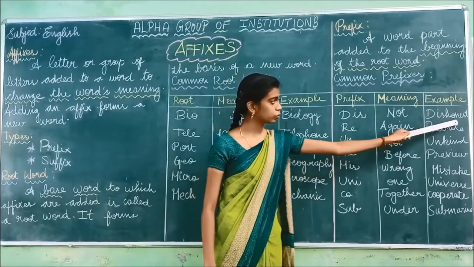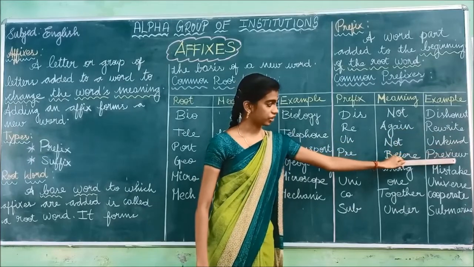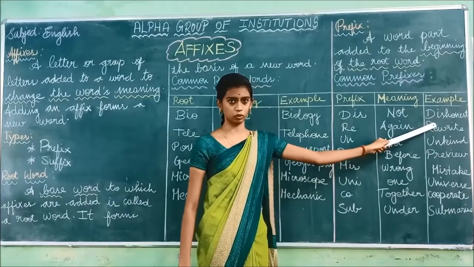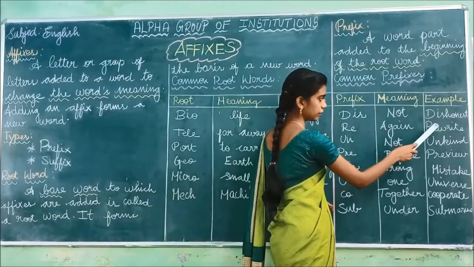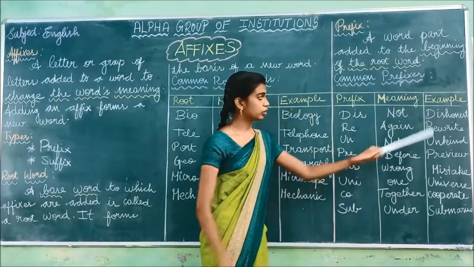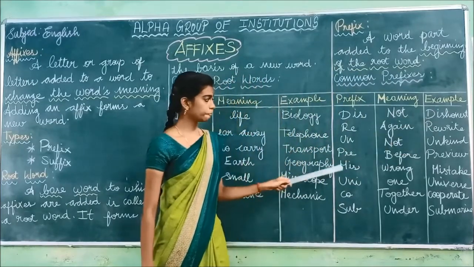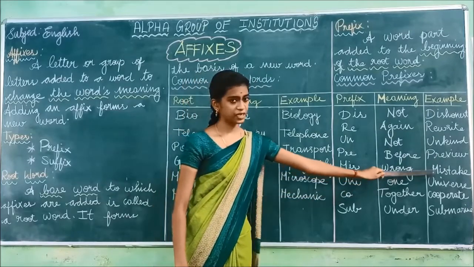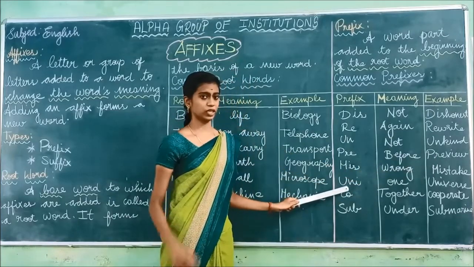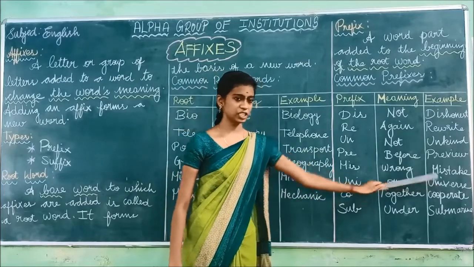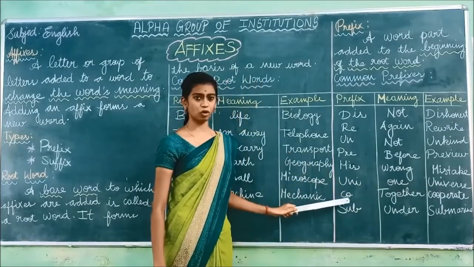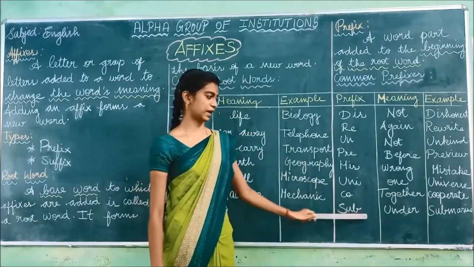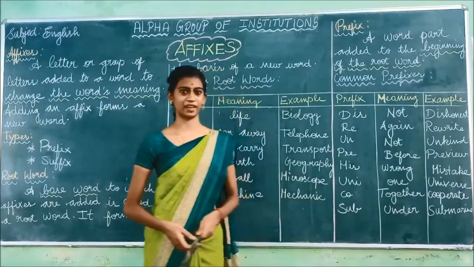Look here. These are the root words: honest, write, kind, do. We have added these letters to the beginning of the root word, and that is known as the prefix. Pre means before. Preview. Mis means wrong, and the example is mistake. And next, uni. Uni means only one. Example is universe. And next one is co. Co means together, and the example is cooperate. And the last one is sub. Sub means under. The example is submarine.